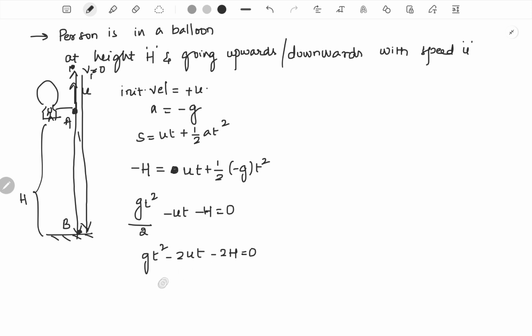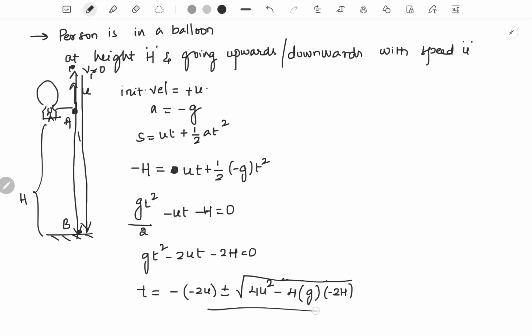Then t we would get as minus b plus or minus root of b square minus 4 into a into c, divided by 2a. So if you simplify this, you would basically get u plus or minus root of 4u square plus 8gh, sorry, 2u, I forgot.